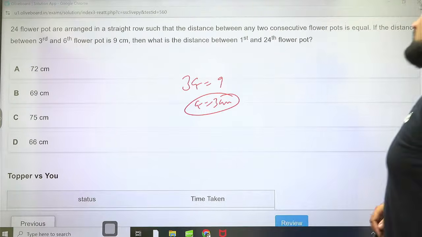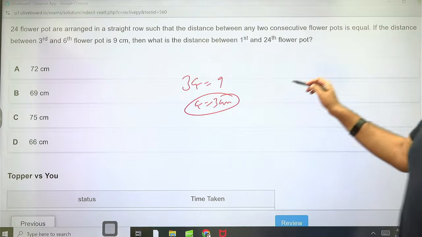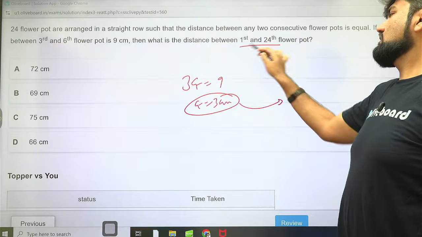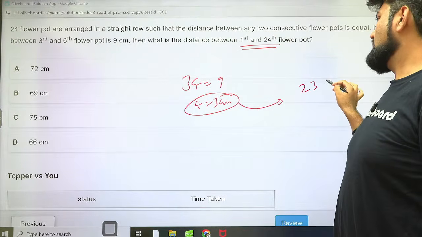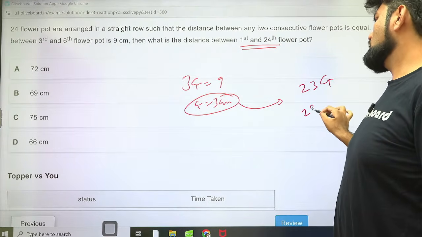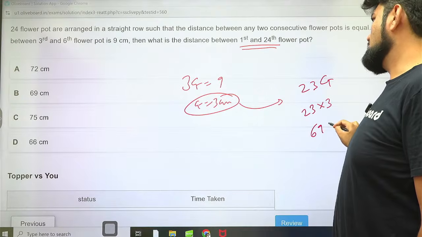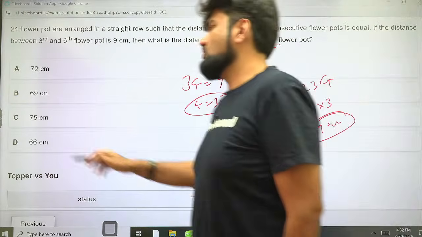What is the distance between the first and 24th? Between first and 24th, how many gaps will there be? There will be 23 gaps. 23 into 3. That's 69 centimeter. Option B.